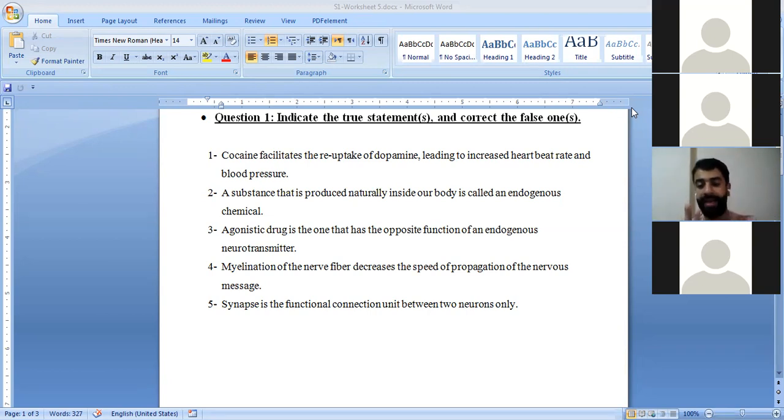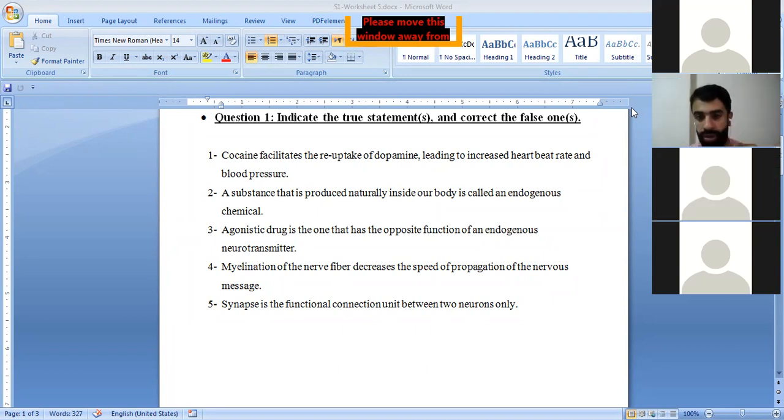So a synapse is the functional connecting unit between a neuron and a neuron, or between a neuron and a gland, or between a neuron and a muscle. So this one is false. Okay? Thank you, Sharif.